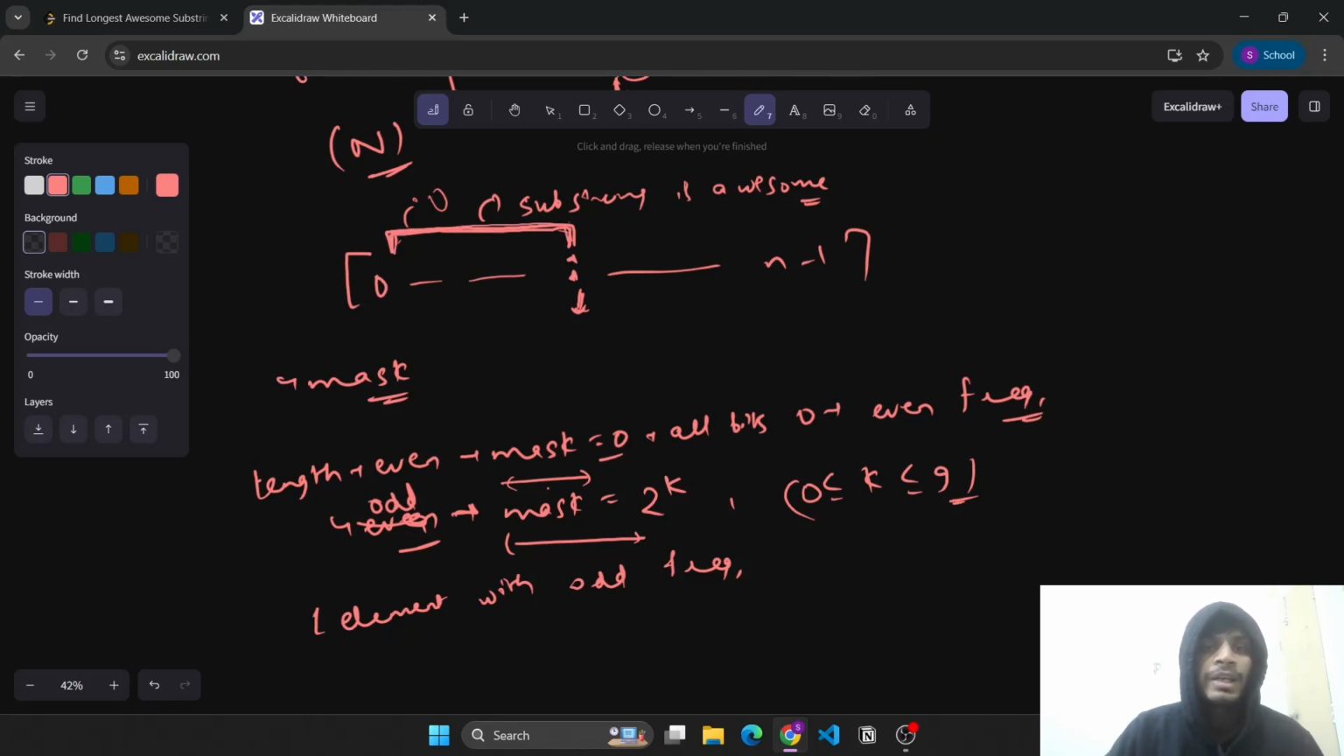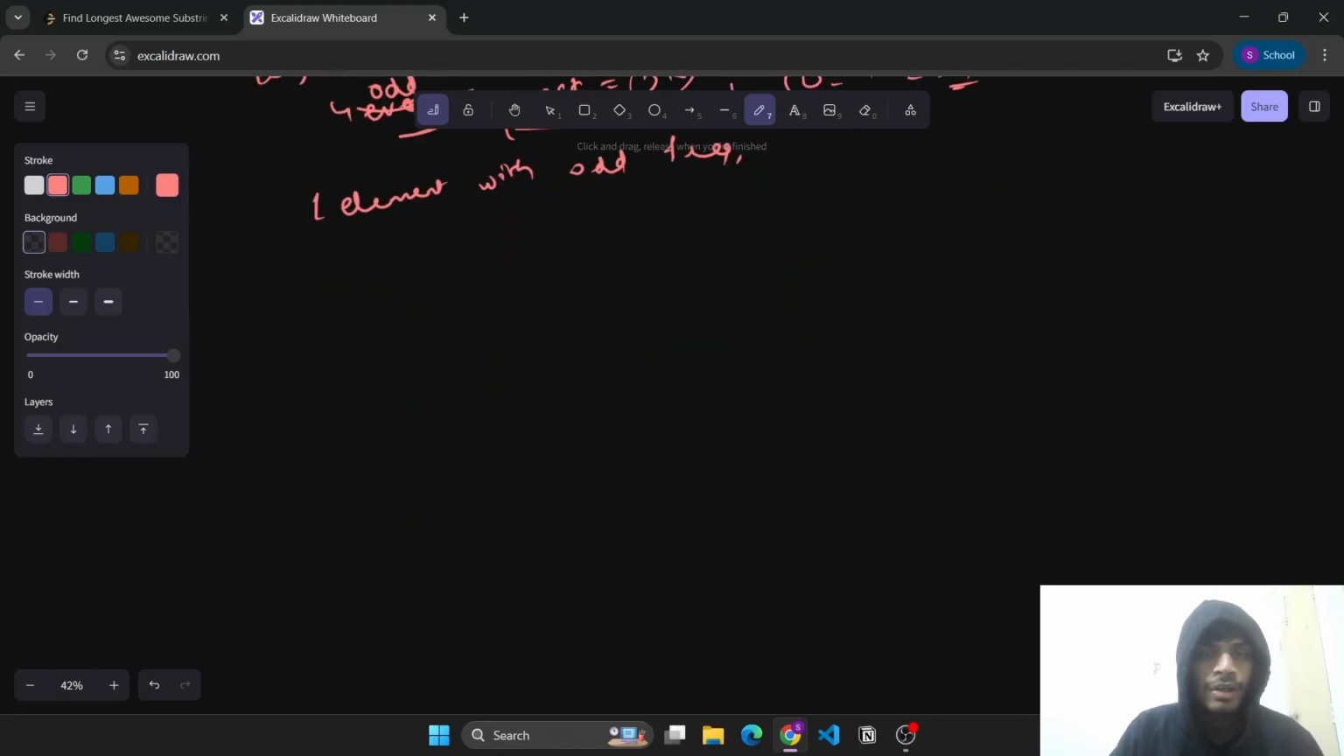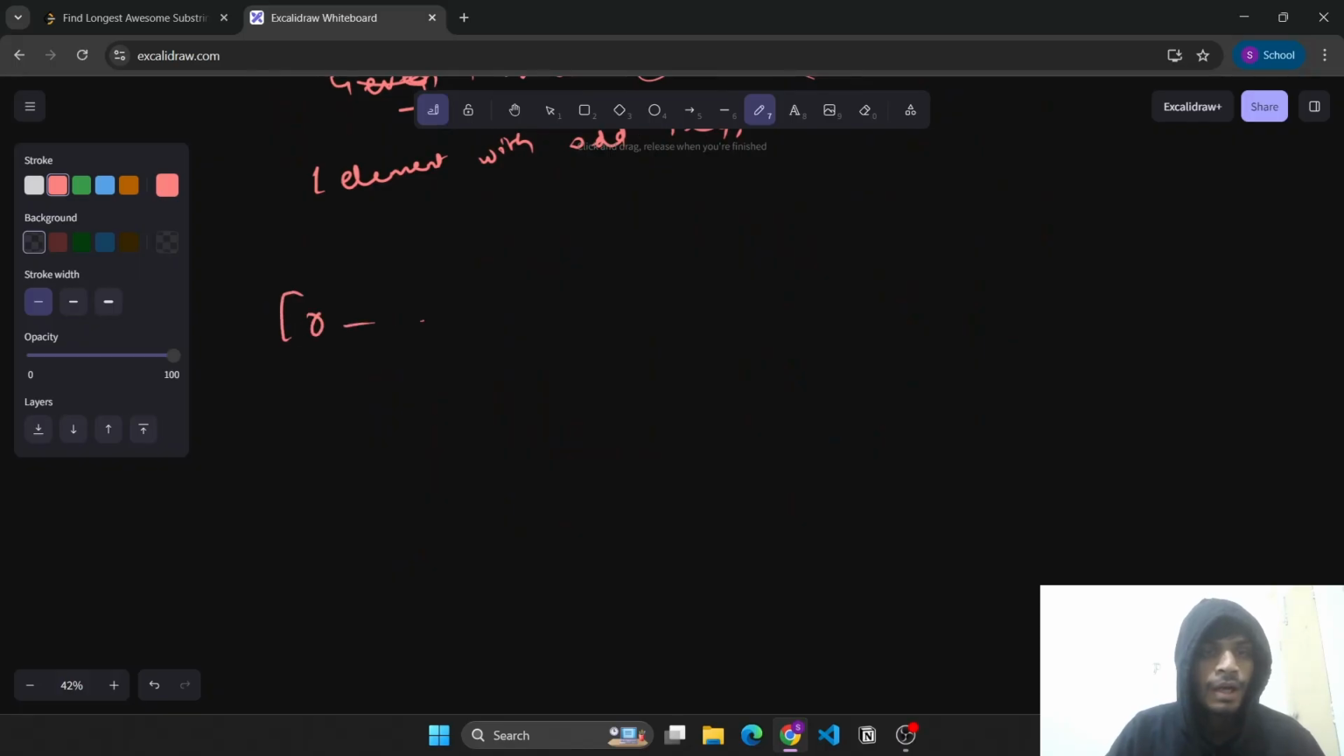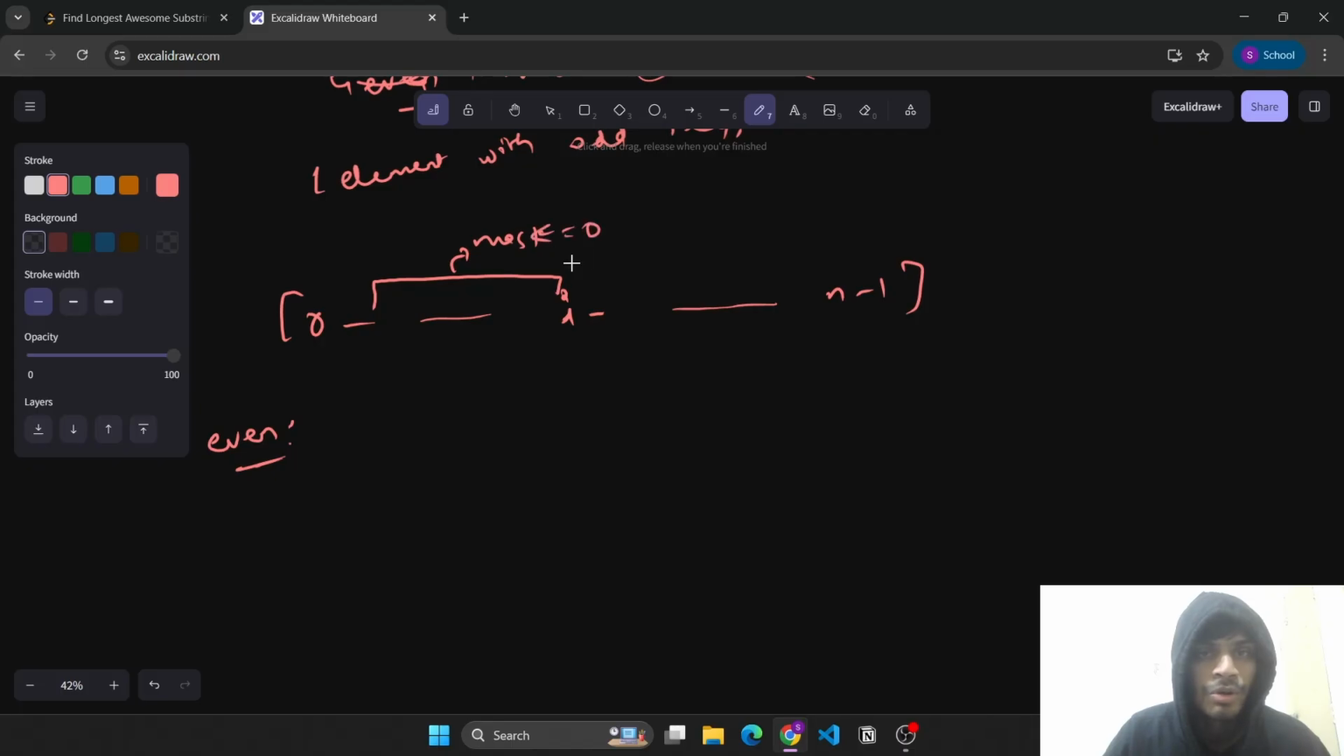which can give us mask 0 or which can give us mask 2 to the power k. So how will we do it? Let's see. So we are at a given index I and n minus 1. Now for a given index I, let's consider the even case. So what do we need to find? We need to find some substring such that this mask is 0. So if we maintain the overall prefix XOR of all the elements, the prefix mask, okay. So how do we get the value of this? It will be nothing but,